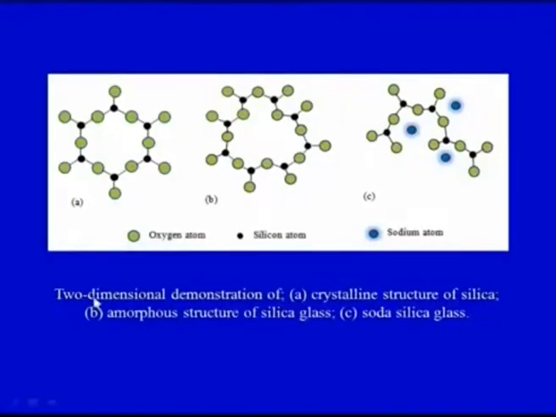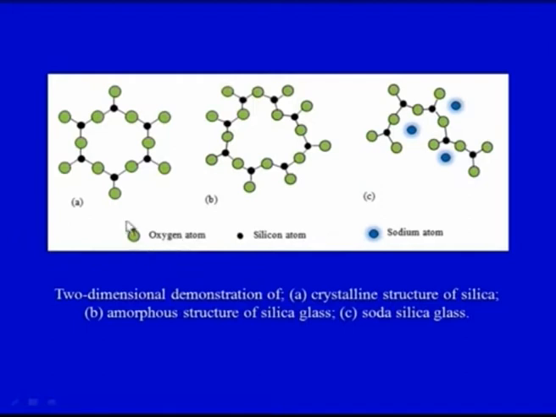It is a 2-dimensional demonstration, a 2D representation of a crystalline solid. Looking at this, we can get an idea that it is a very regular pattern, a repeating geometric arrangement of atoms, and therefore it has a crystalline structure. The structure is of silica.